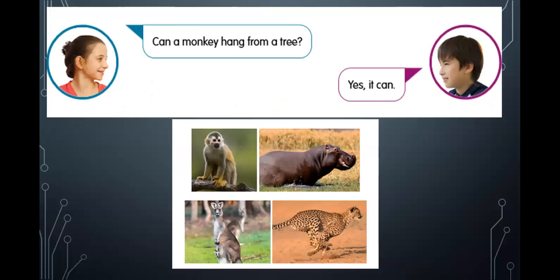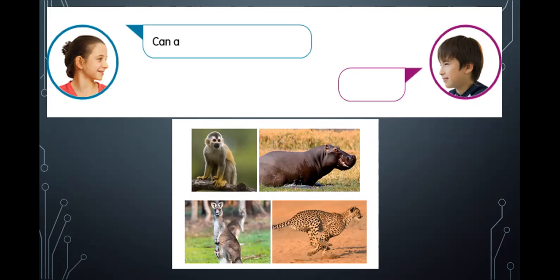Let's take a look at another conversation. We have a girl badgering a boy with a ton of questions. So let's take a look at the first one. Can a monkey hang from a tree? Remember, dangle in the air, just holding onto the tree with its tail only. So can they hang from a tree? All right, we have a monkey right there. And the boy answers, yes, it can. Yes, it's possible. Yes, because the monkey has that ability.